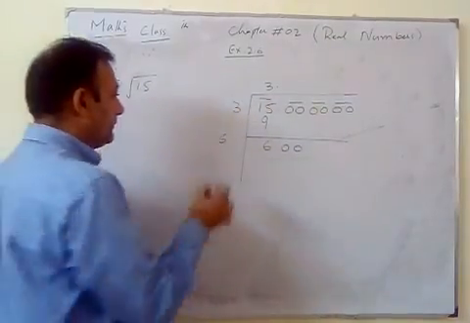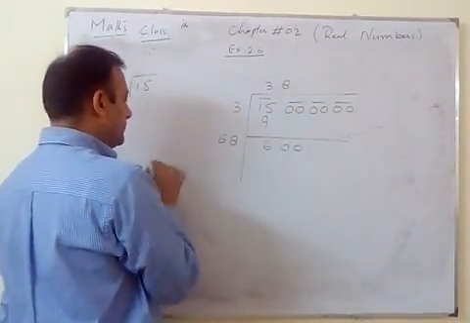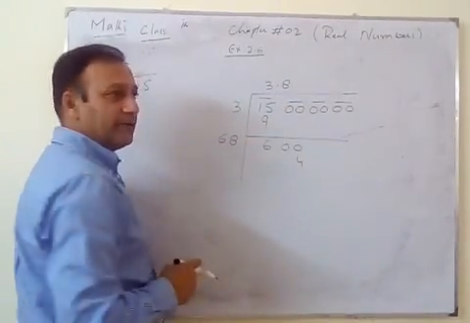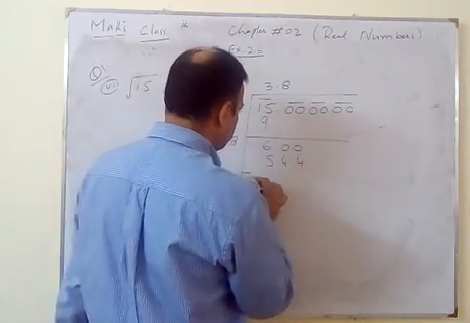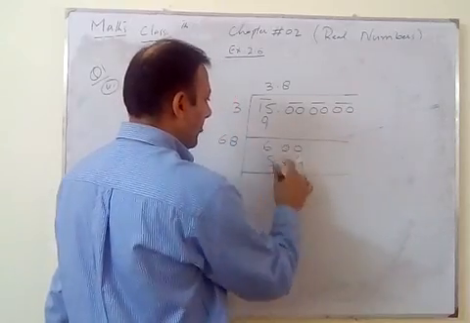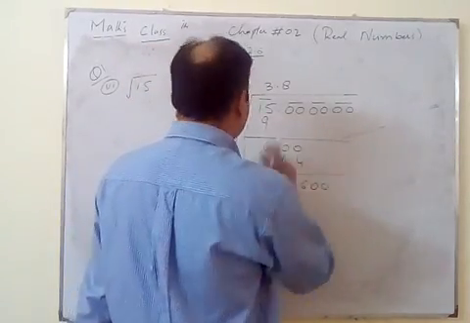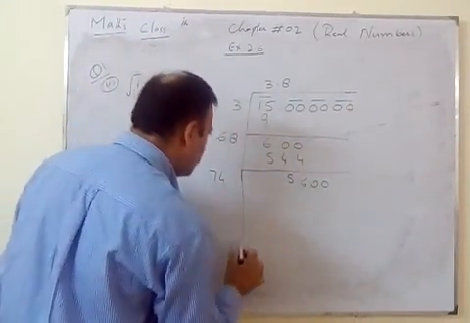So take it 8. 8 8s are 64, 6 carry, 8 6s are 48 and 6, 54, 6 5. This complete pair. So make this one double. So we have 74.